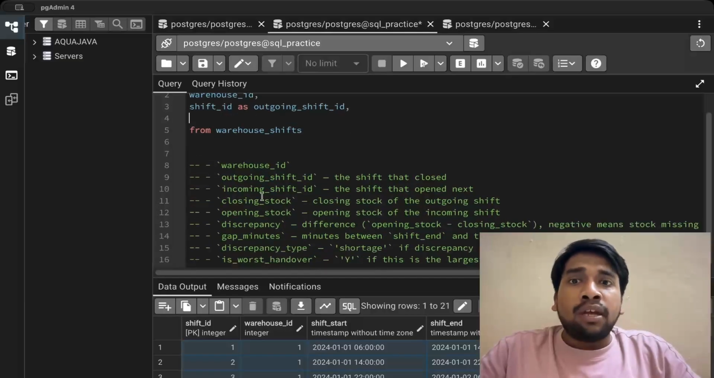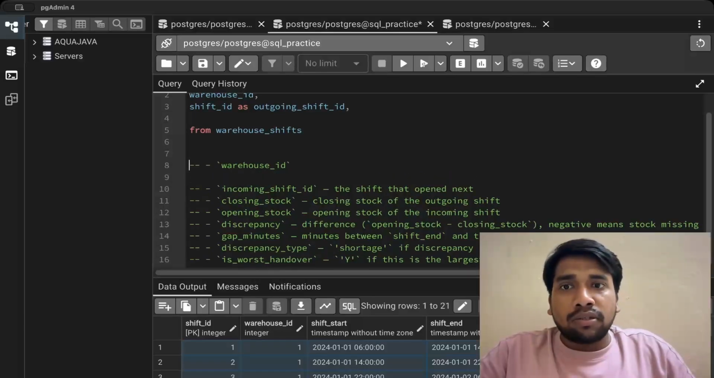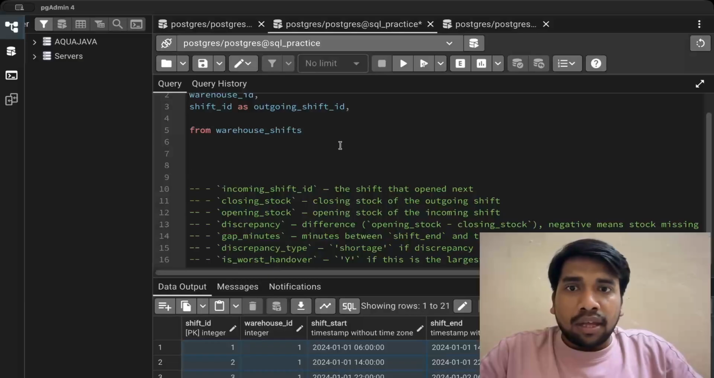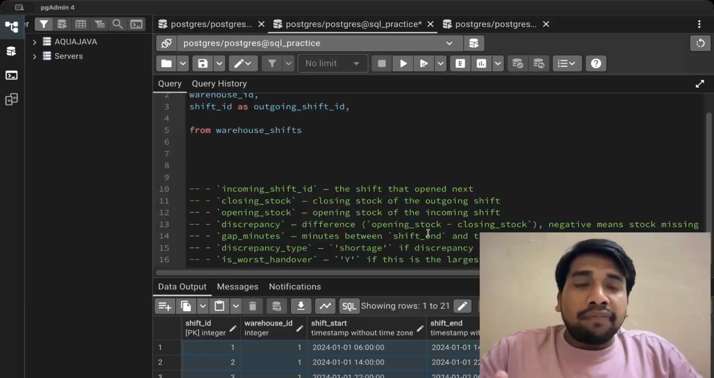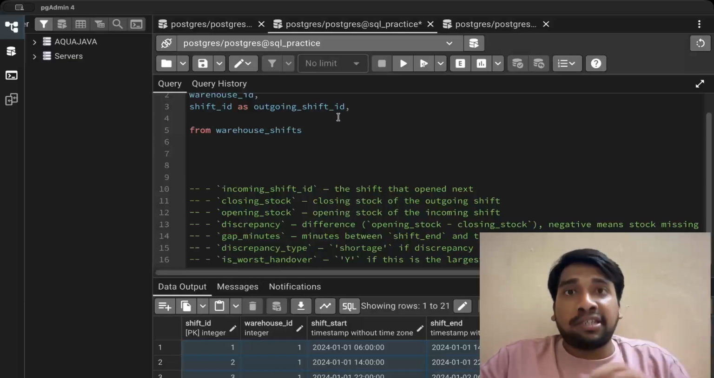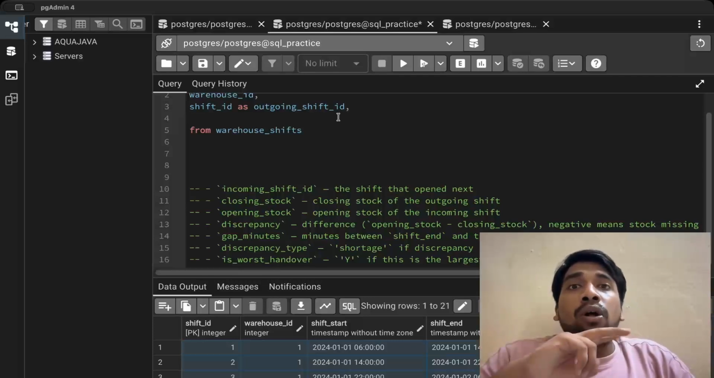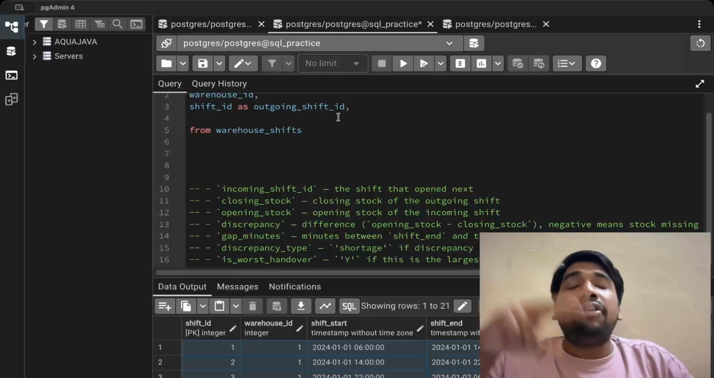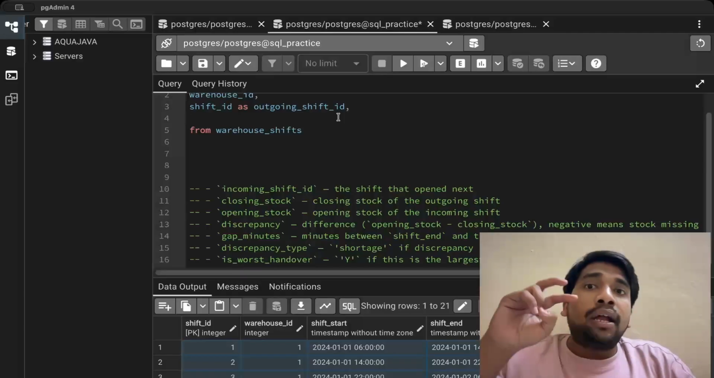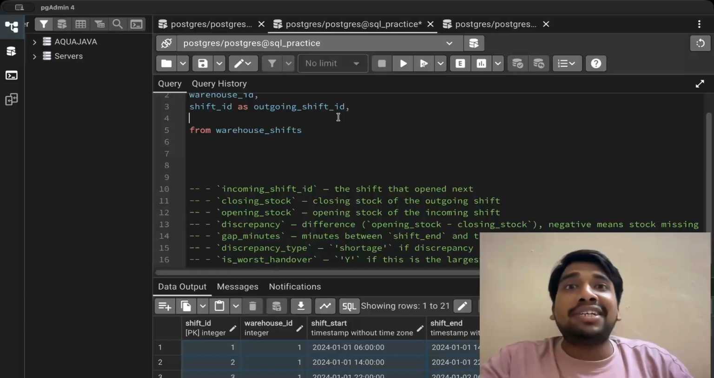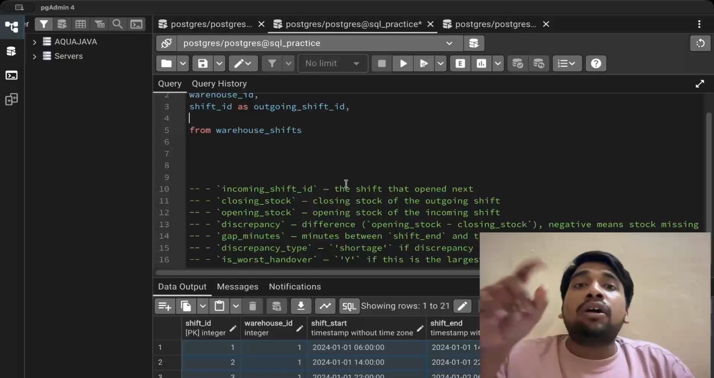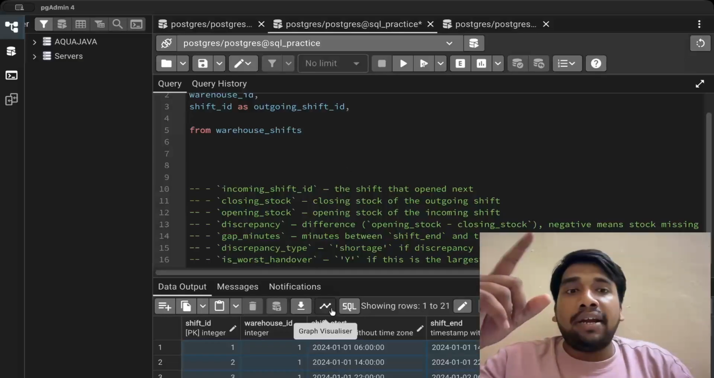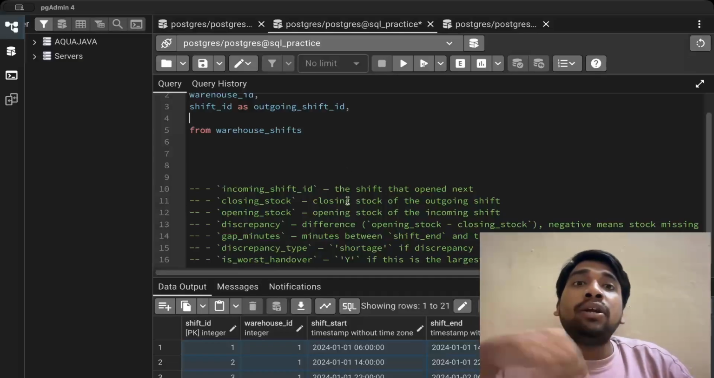Now, incoming shift ID. Let's remove these columns, right? Since we don't need these, incoming shift ID is the shift ID that opened next. Okay, so we need the next shift ID. Now, if you know the concepts of lead and lag, then you must have already identified which window function we need to use here. And if your answer is lead, then congratulations, your answer is correct. Why? Because we need the next shift ID, and lead brings the next shift ID to your current row.